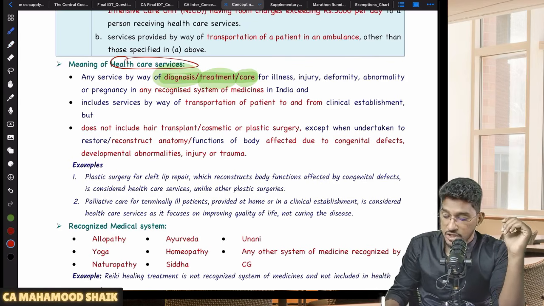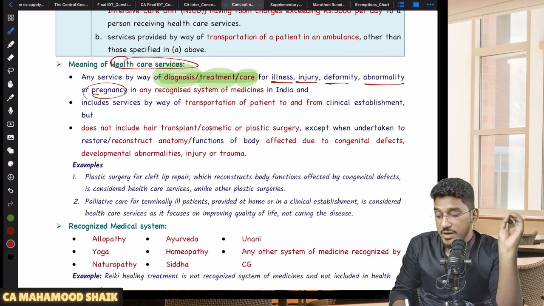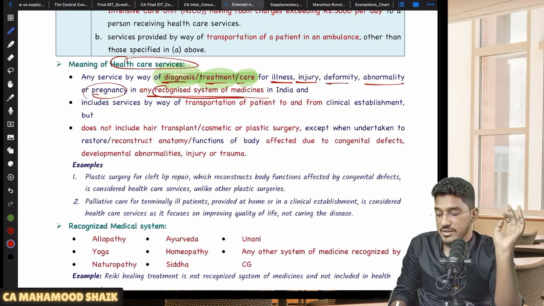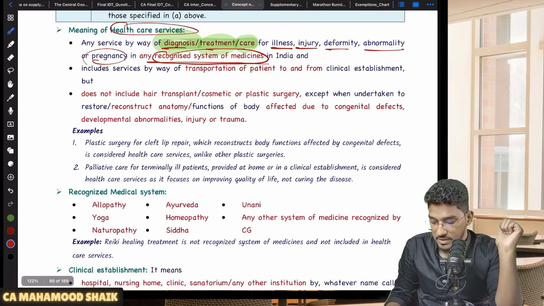For any injury, for any illness, you have become ill, or for any injury or any deformity or any abnormality or even pregnancy, that too in recognized system of medicine in India. So that diagnosis, that treatment, that care must be under recognized system of India. Sir, what is recognized system of India?